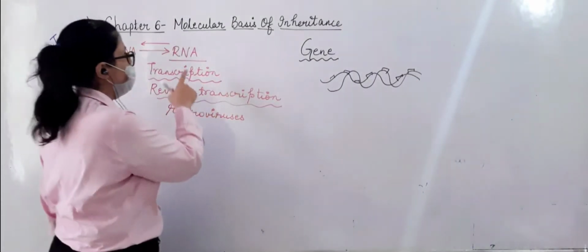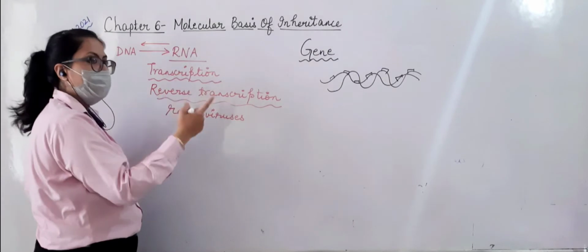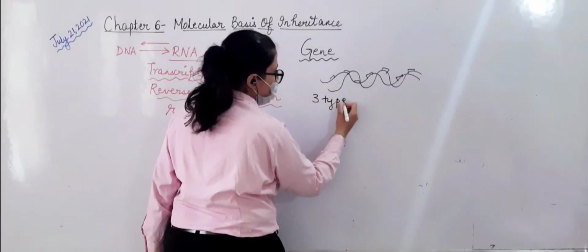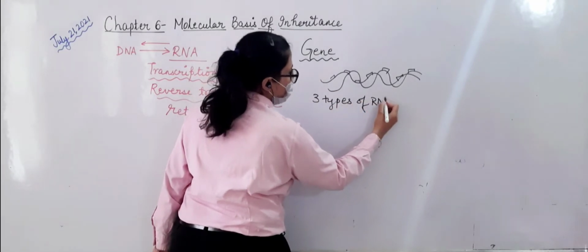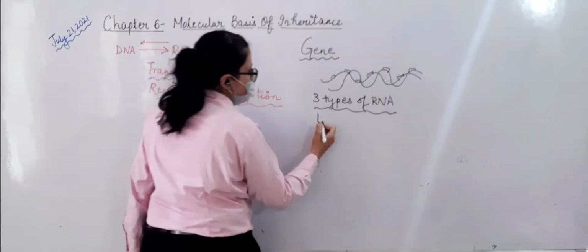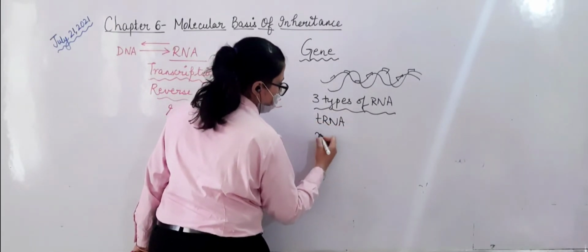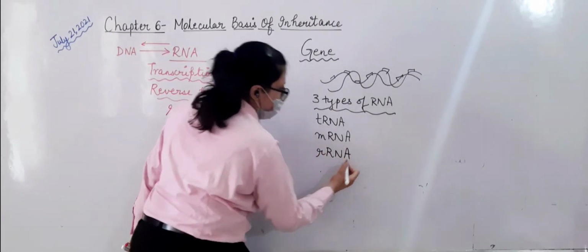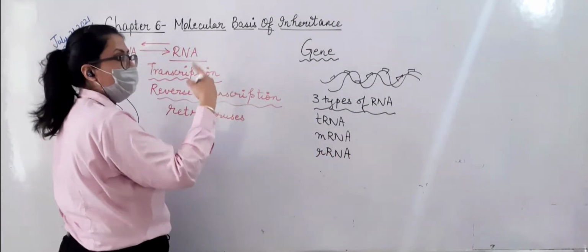Because there are different types of RNA which are being coded by DNA. What are those three different types? There are three types of RNA which are being coded by this gene, that is tRNA, mRNA and rRNA. And plus gene will code for protein also.